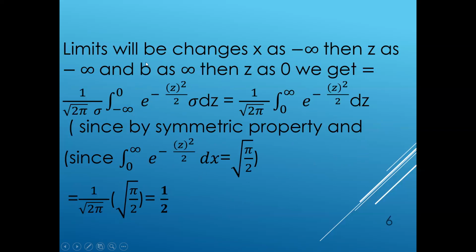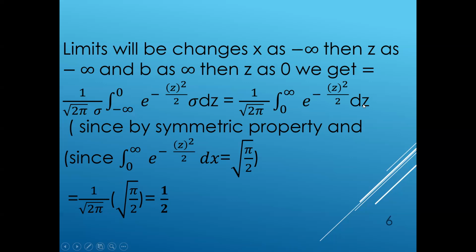By changing the limits, when x is minus infinity, z is minus infinity, and when x is b, z is 0. We get 1 by under root of 2 pi times the integration from minus infinity to 0 of e power minus z square by 2 dz.